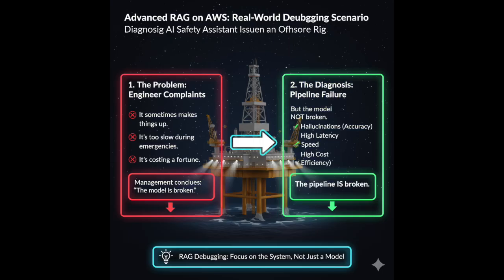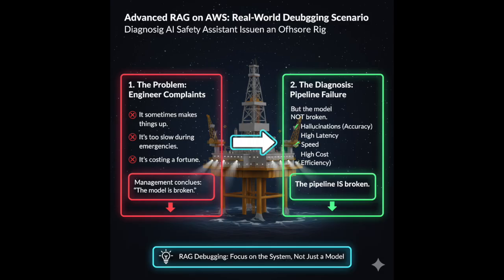Imagine this. An offshore oil rig deploys an AI safety assistant. It's trained on emergency procedures, equipment manuals, and safety checklists. Engineers complain it sometimes makes things up. It's too slow during emergencies. It's costing a fortune. Management concludes the model is broken. But the model is not broken. The pipeline is. Let's start with the most important problem: hallucinations.